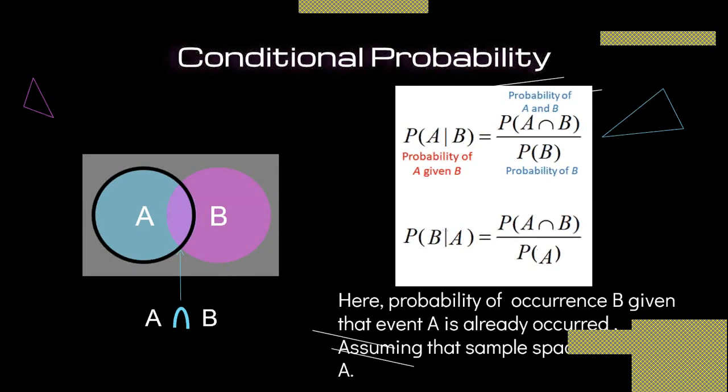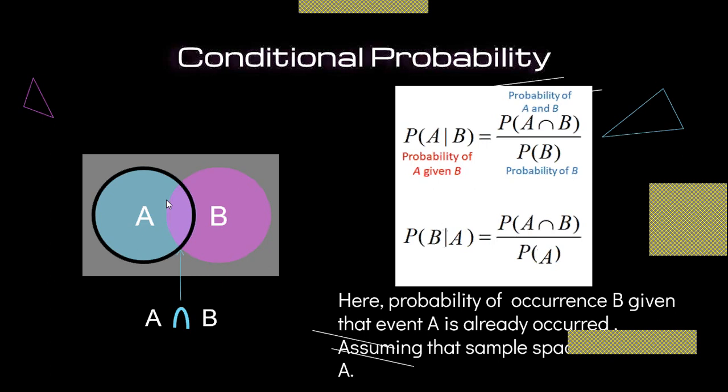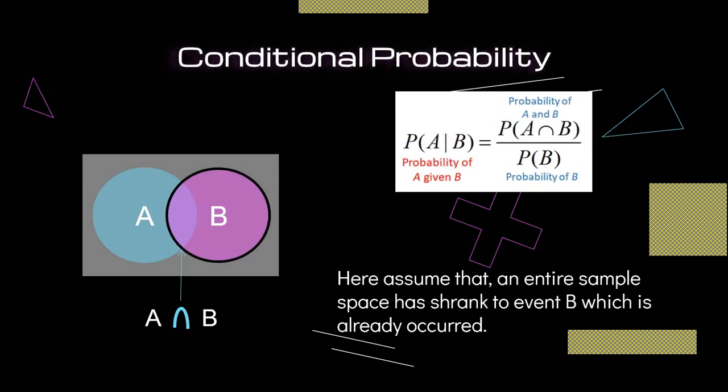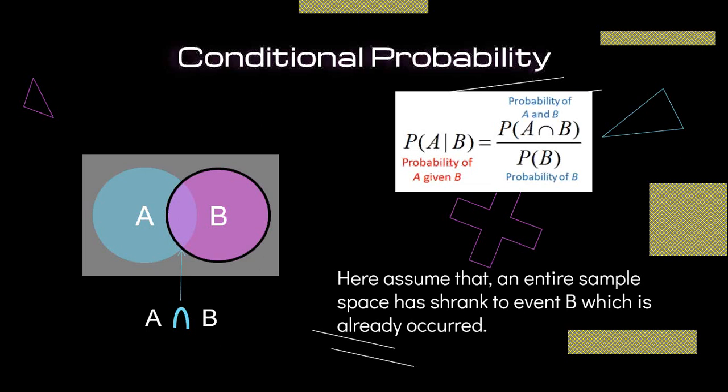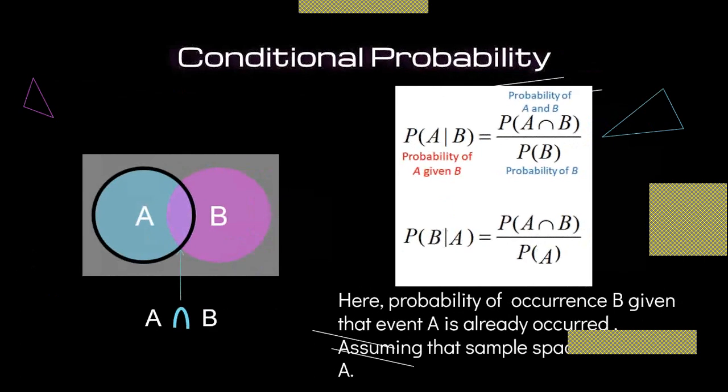Whereas in the below equation, that is the probability of B given A, here you can say that the probability of B occurrence given that A has already occurred assumes that the sample space is shrunk to the event A. So you have to consider only the event A here for the second formula, and for the first formula you can consider only the event B, because we assume that the entire sample space has shrunk to the event B. Okay, so this is the conditional probability.